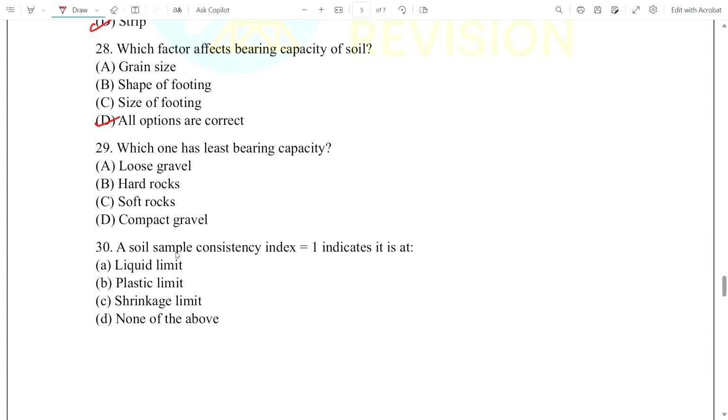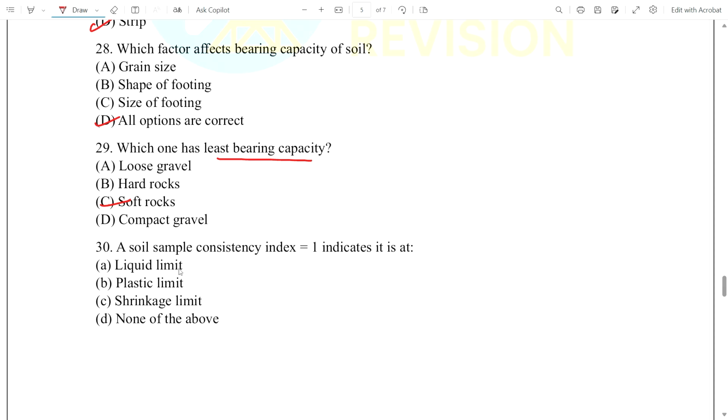Now question number 29. Which has the least bearing capacity? You can see loose gravel, hard gravel, soft gravel, or compacted gravel. And answer is soft rocks. It has least bearing capacity. Okay, now question number 30.